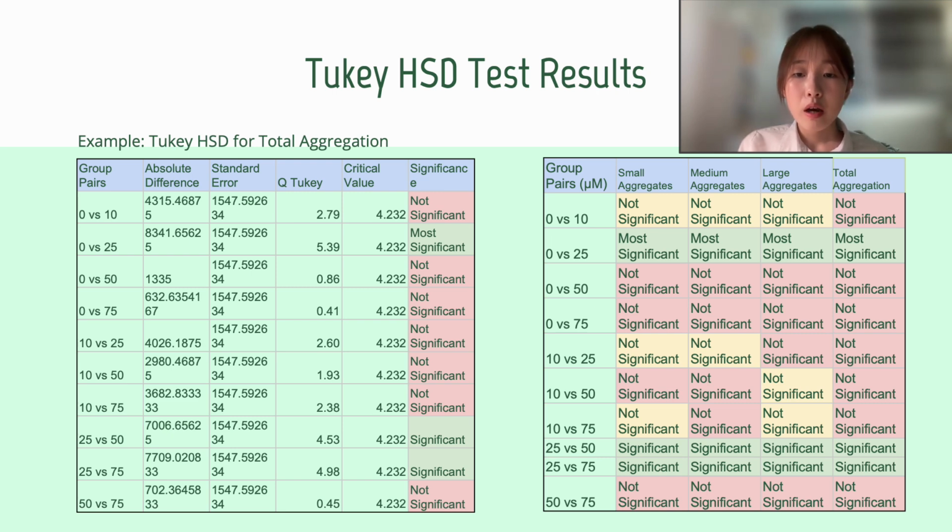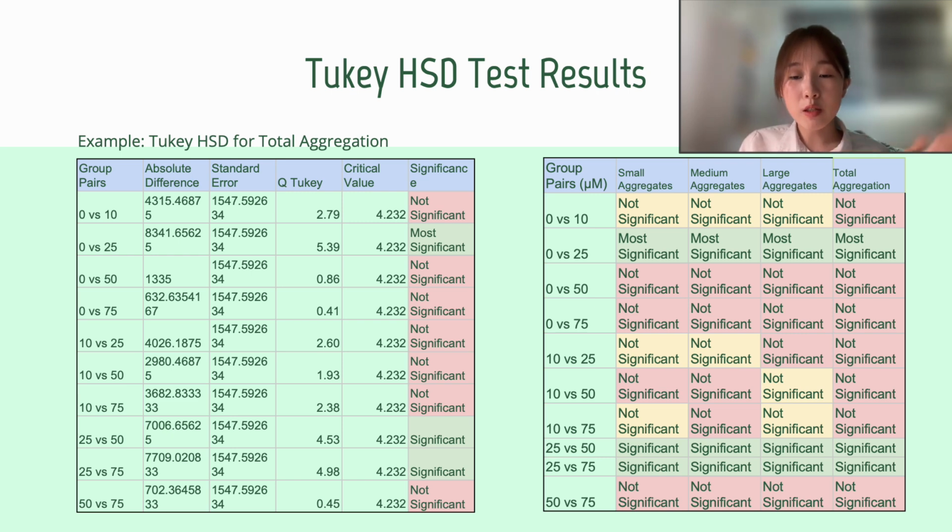statistically significant. So in this slide, you can see to the left is an example of one of the tests I performed for total aggregation. In the second column, you see the absolute difference, in the third the standard error, and therefore I found my Q value, and I compared it to the critical Q value to find whether or not there was a significant result. Specifically for total aggregation, I found that it was more stark, and here I noted red as not significant and green as significant. It's kind of hard to see with the background.